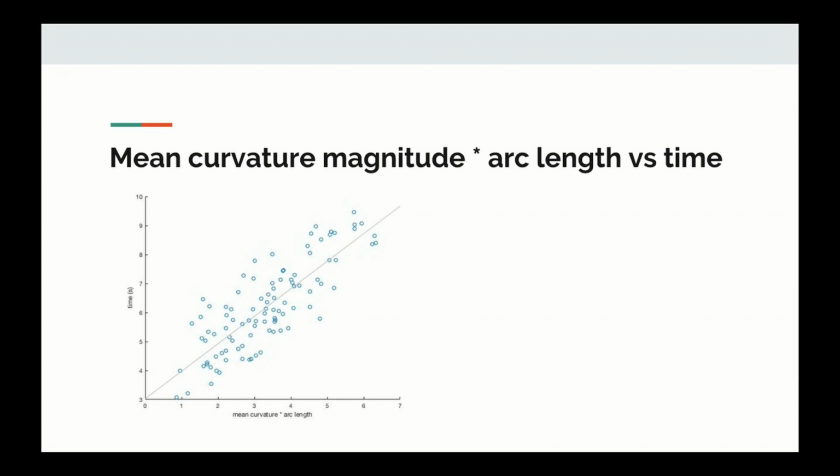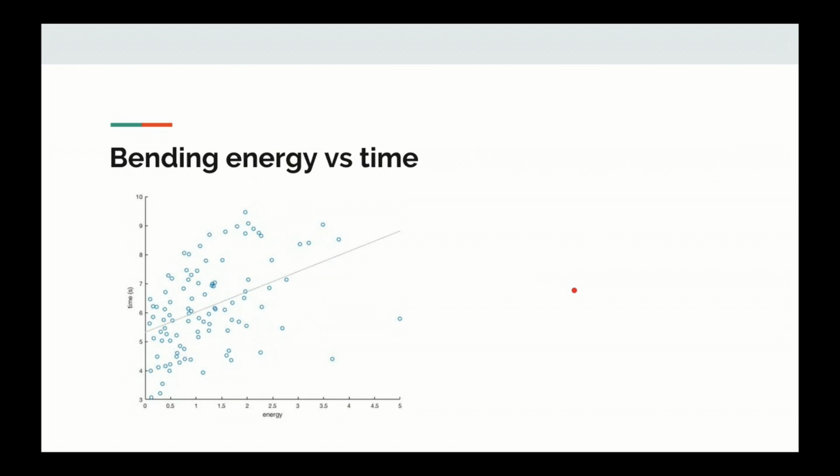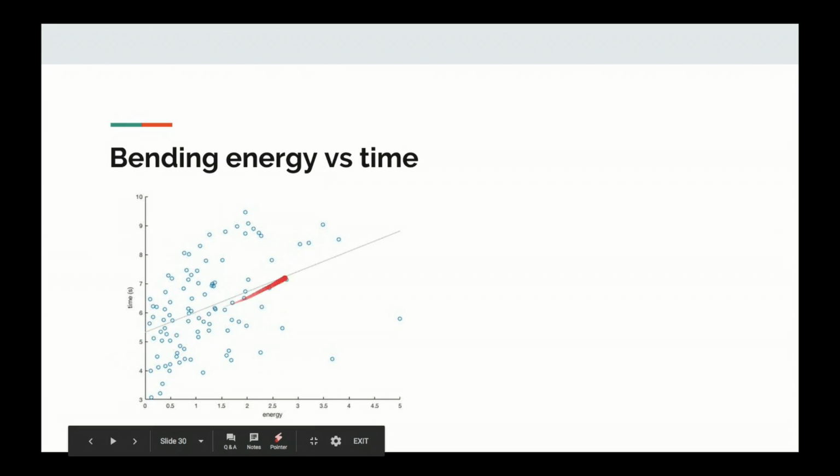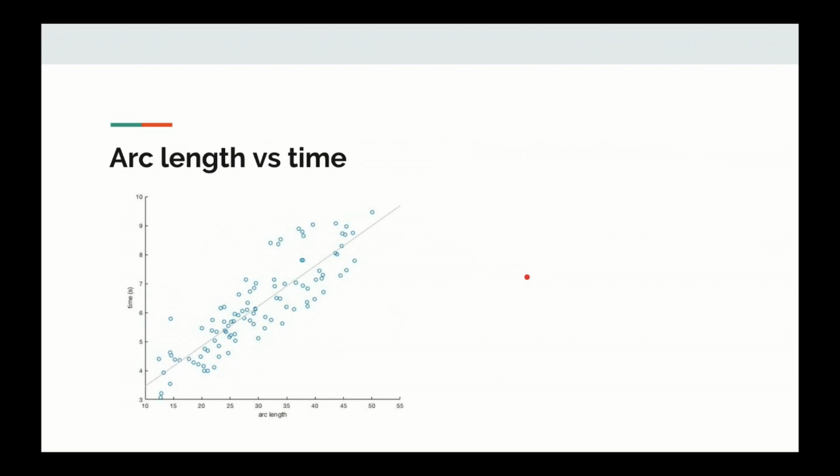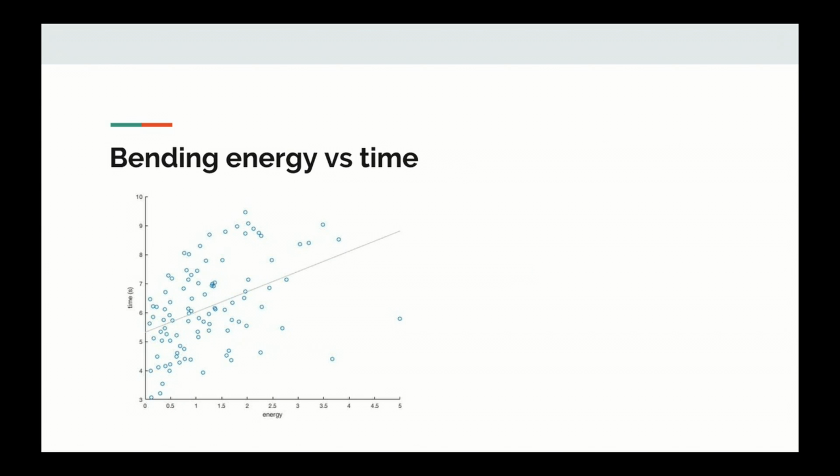And then I looked at this mean curvature magnitude times arc length versus time. It also looked relatively linear, but I suspect this is mostly just due to the fact that they're multiplying by arc length. When I just graphed the mean curvature versus time, it didn't have much of a relationship, it seemed. So then I looked at bending energy versus time. This one also, definitely there is some kind of linear relationship here, not as strong though. So I decided to go with the arc length and the bending energy as my two spline properties that I'd use to develop the heuristic.